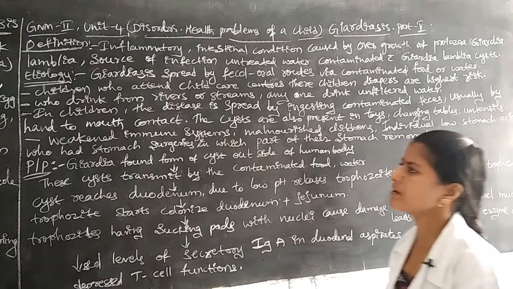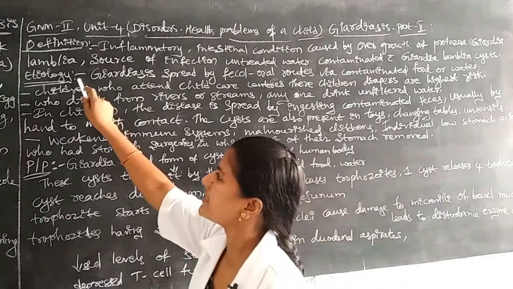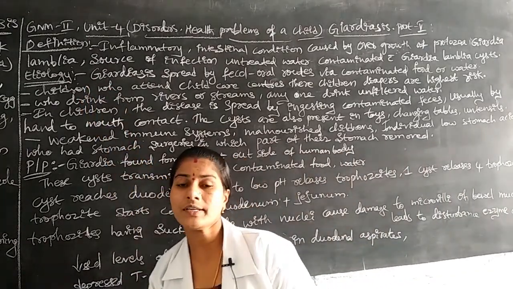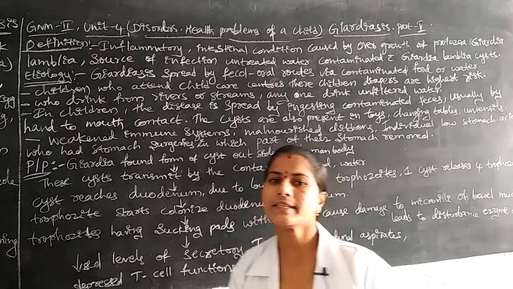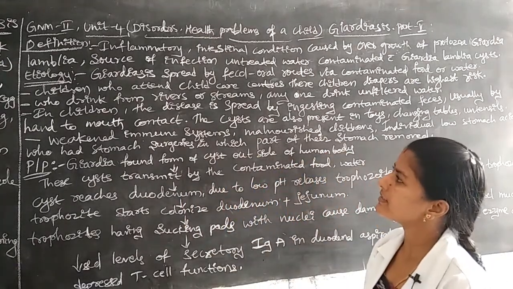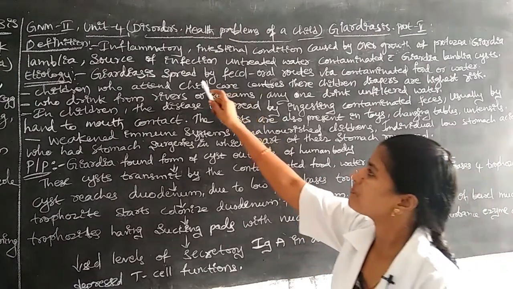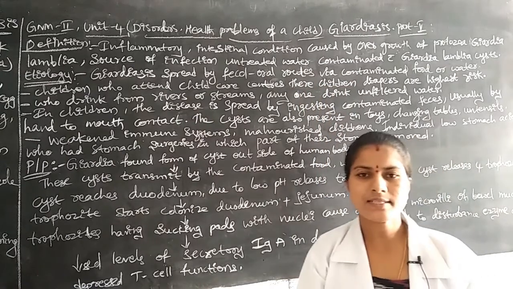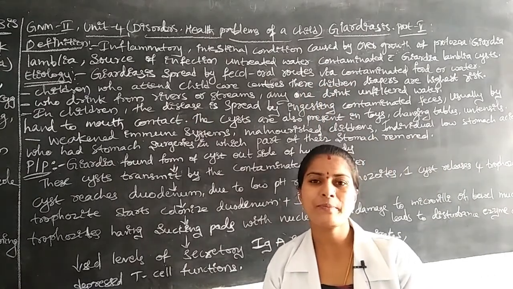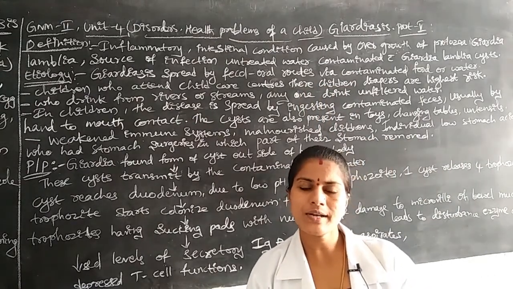Next are the etiological factors. What are the etiological factors for Giardiasis? Giardiasis is easily spread by the fecal-oral route.